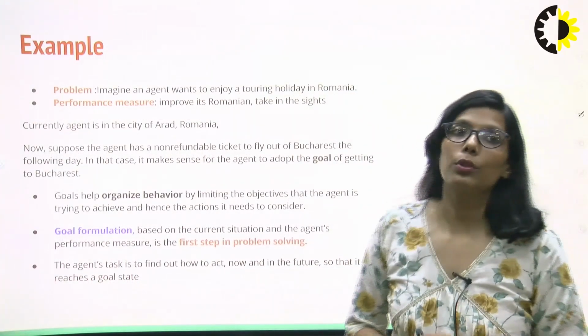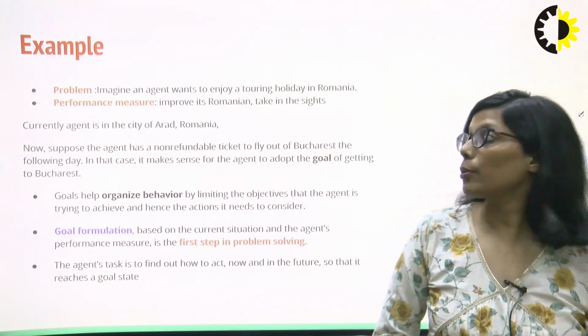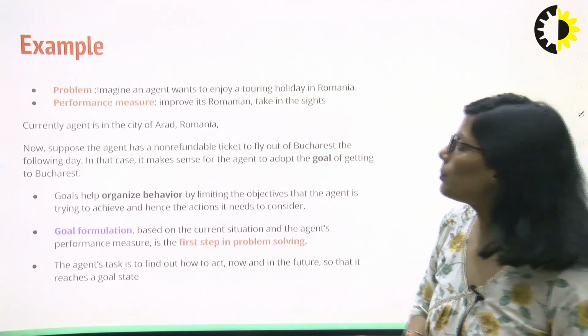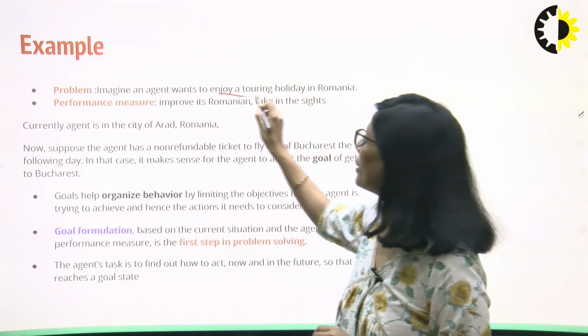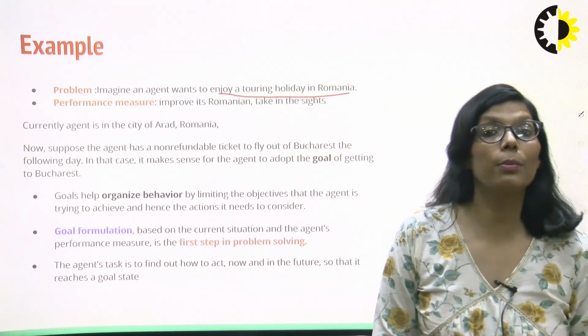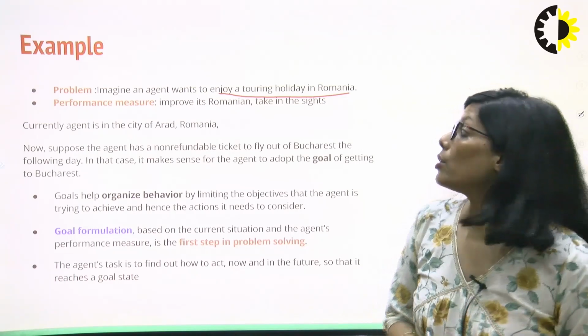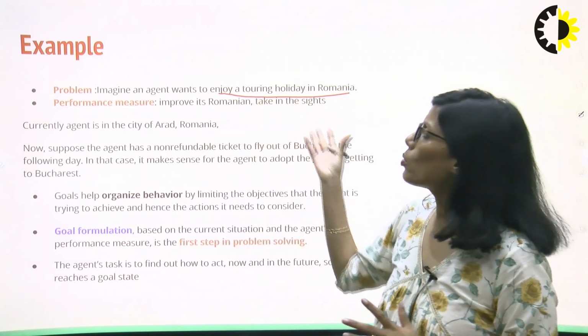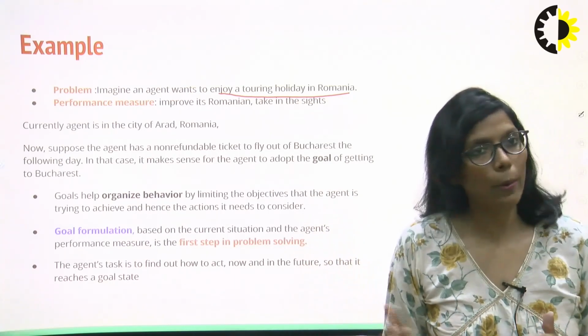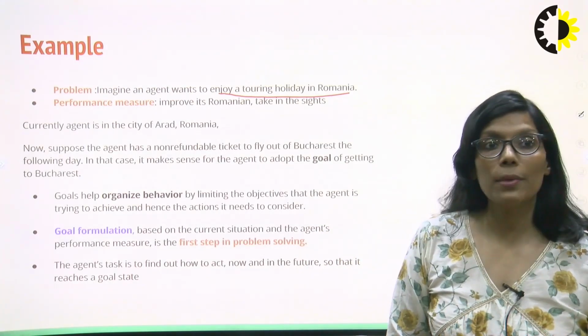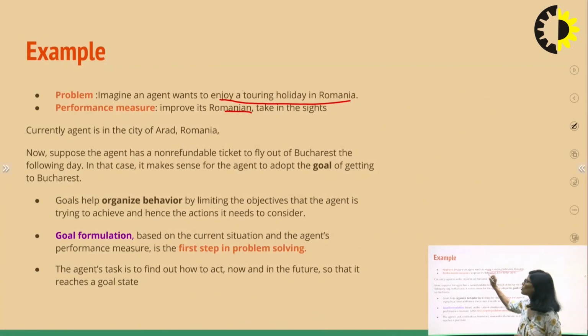Next is an example. So we will try to understand this concept with the help of an example. Now, suppose we have a problem where an agent wants to enjoy a touring holiday in Romania. Romania is a country in Eastern Europe. So, an agent wants to tour Romania. What will be his performance measure as an agent? He will want to improve his Romanian language and also explore different sites. So, we can say the initial state of that agent is, suppose, in the city of Arad, Romania. So, currently the agent is in the city of Arad, Romania.